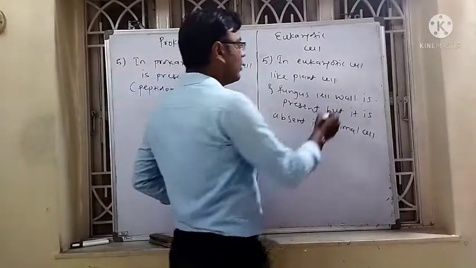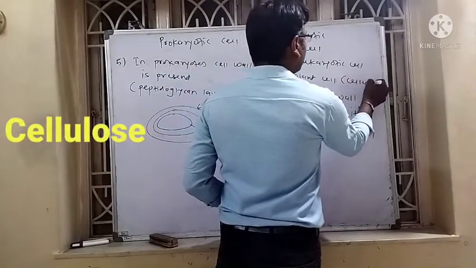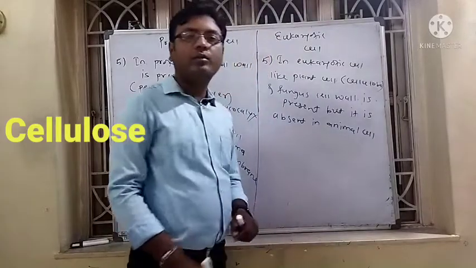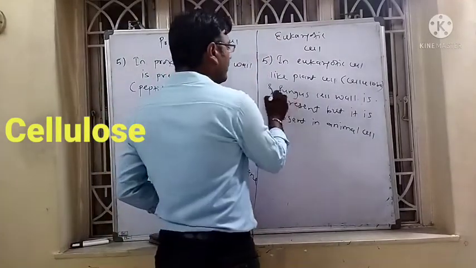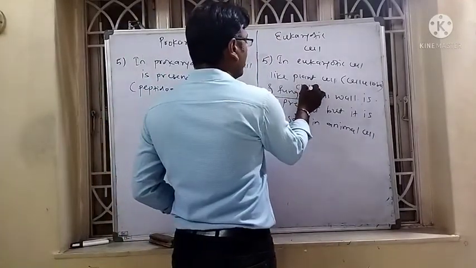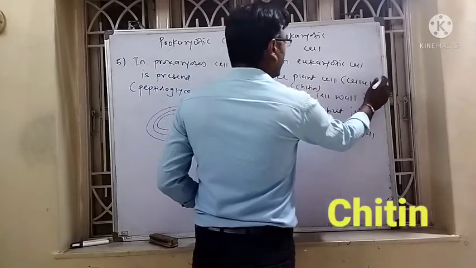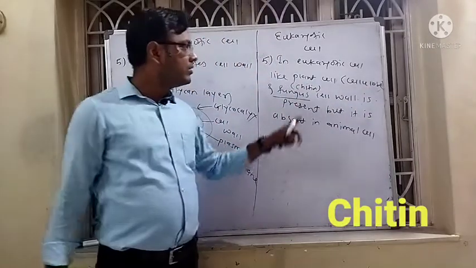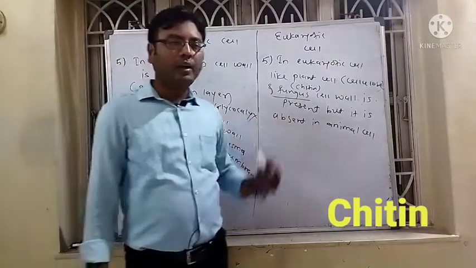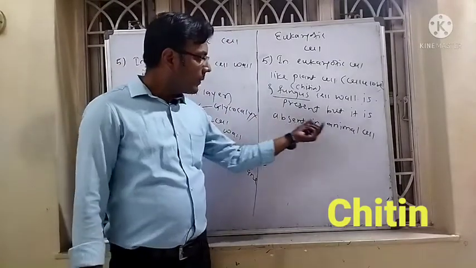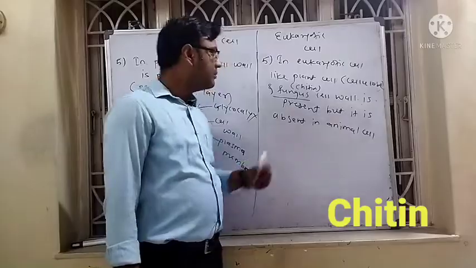In the plant cell, the cell wall is generally made up of cellulose, while in fungus, the cell wall is made up of chitin. But in the animal cell, the cell wall is absent.